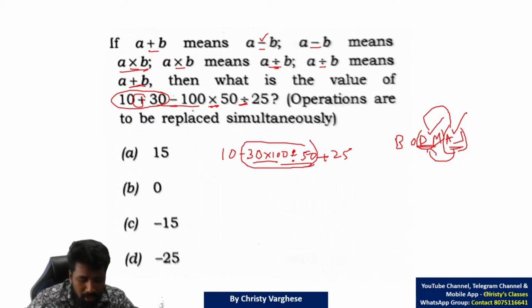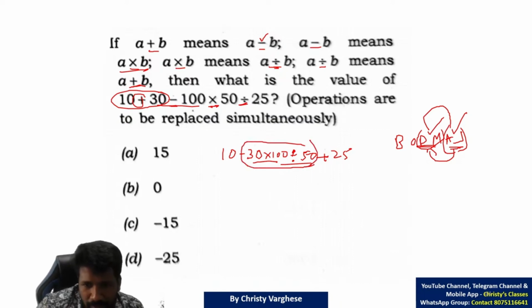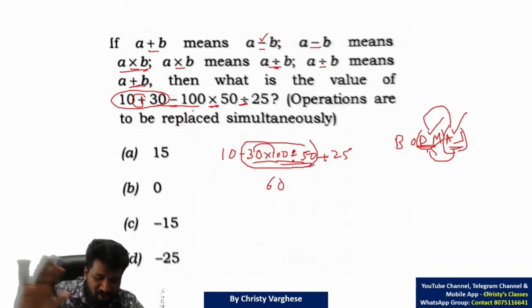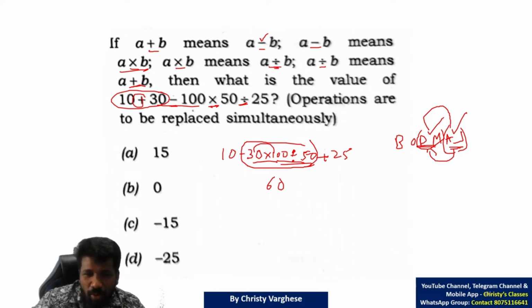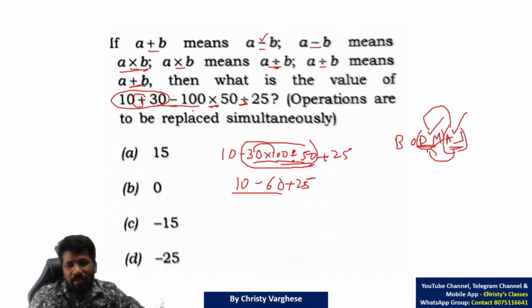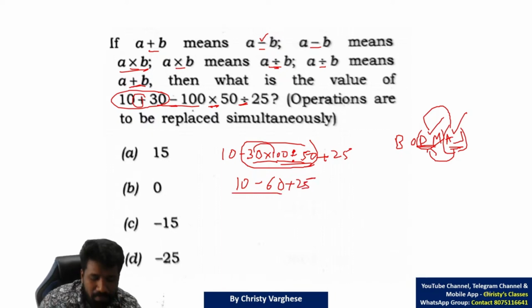That is this part: 30 into 100 divided by 50. 100 by 50 is easier, so you do that first. 2. 30 into 2 is 60. Or if you do 3000 divided by 50 also, that is 60. Now what is it? 10 minus 60 plus 25. If you do first subtraction then addition, or first addition then subtraction, that is the same. The first subtraction, minus 50 plus 25, is minus 25.